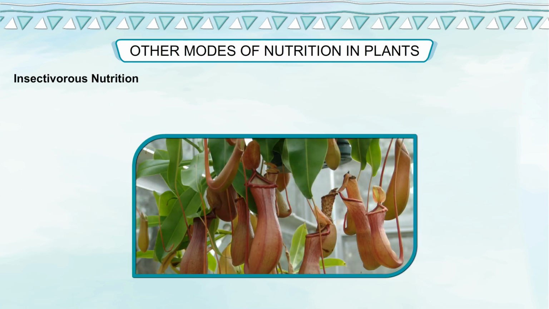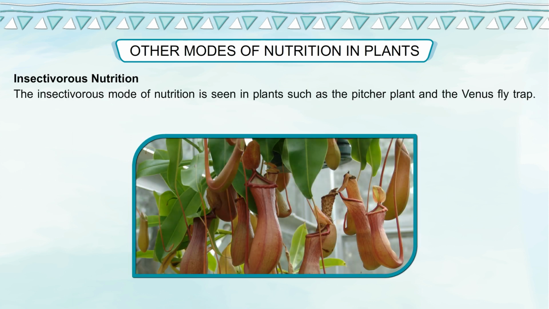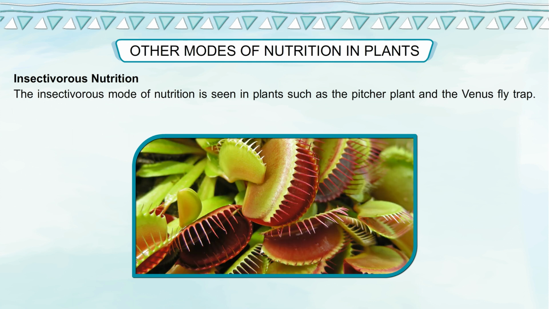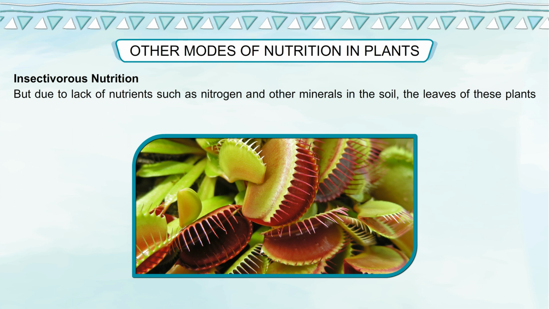Insectivorous nutrition. The insectivorous mode of nutrition is seen in plants such as the pitcher plant and the Venus flytrap. They can synthesize their food through the process of photosynthesis. But due to lack of nutrients such as nitrogen and other minerals in the soil, the leaves of these plants are modified to form a trap with hairy walls that can capture insects.